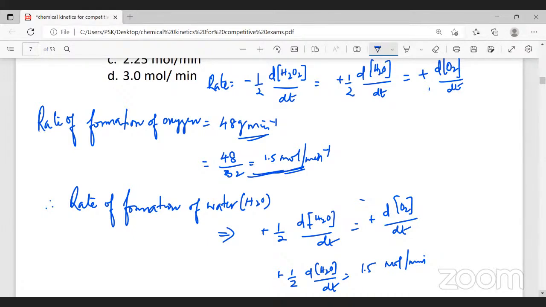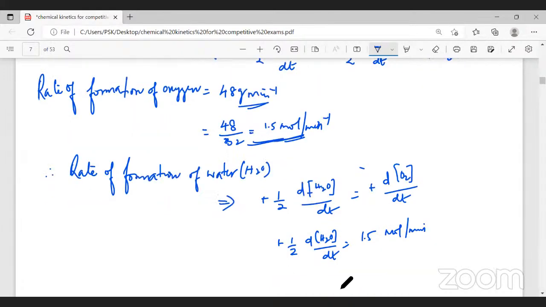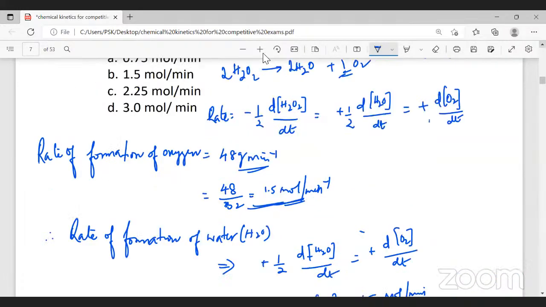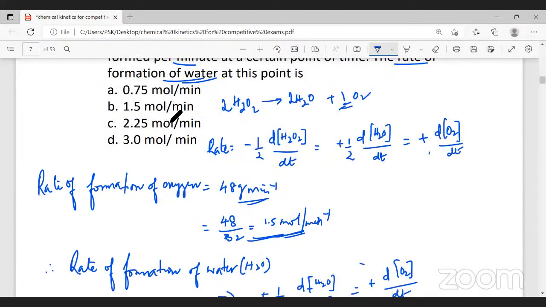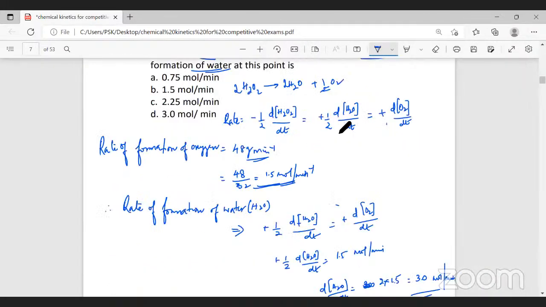So what will be the change in concentration of water with respect to time? This 2, if I multiply here, you will get 2 into 1.5. This 2 I'm cross multiplying with 1.5. So it will be equal to 3.0 mole per minute. So the rate of formation of water is 3 moles per minute. So the answer for this question is option D. I hope that you followed this. We were in a position to equate this.